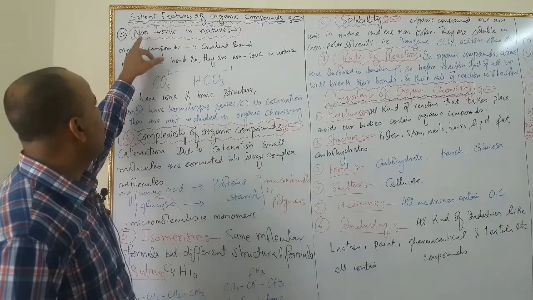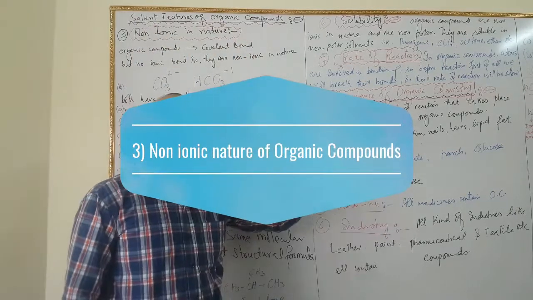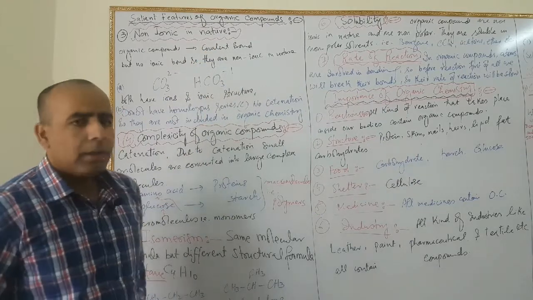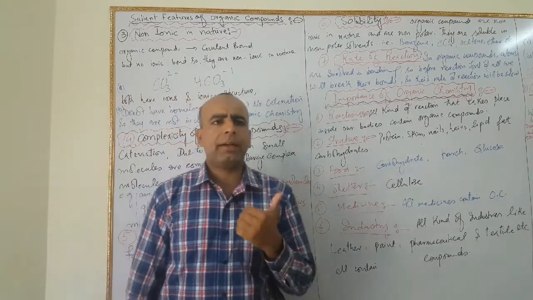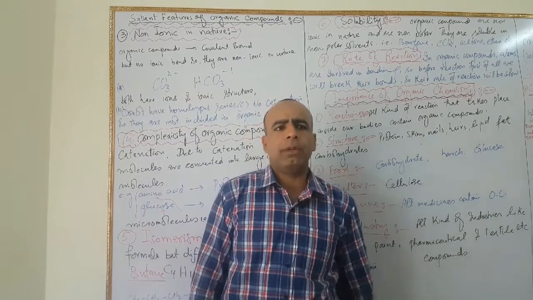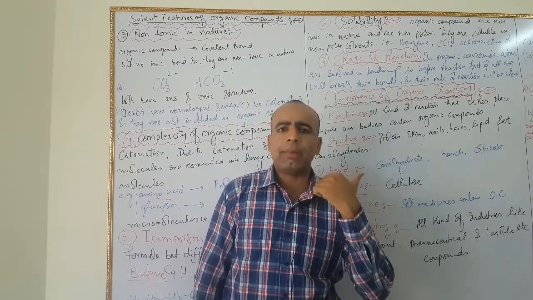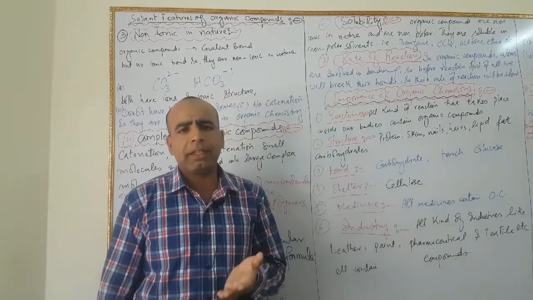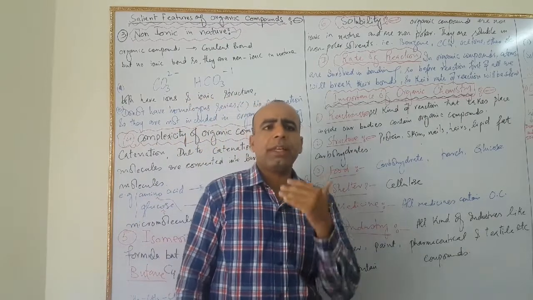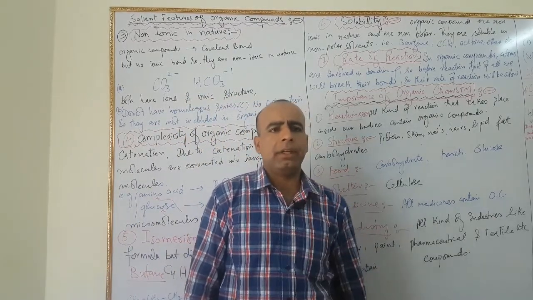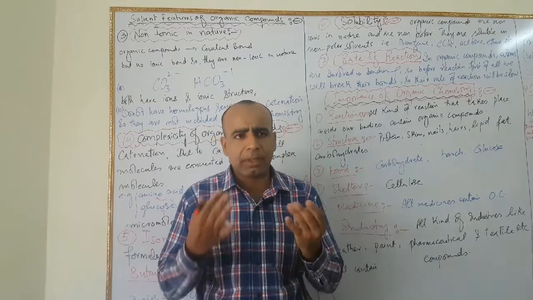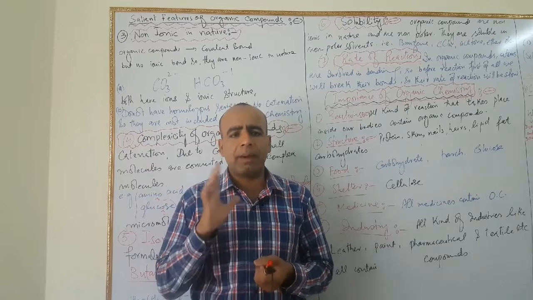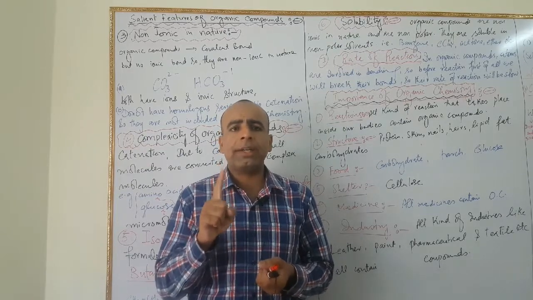Number third point of salient features of organic compound is non-ionic in nature. As you know that in organic compounds, there is covalent bond, but organic compounds don't have ionic bond. As there is no ionic bond in organic compound, we generally call them non-ionic in nature, because in organic compounds atoms are involved but ions are not involved. Organic compounds have atomic structure but not ionic structure.